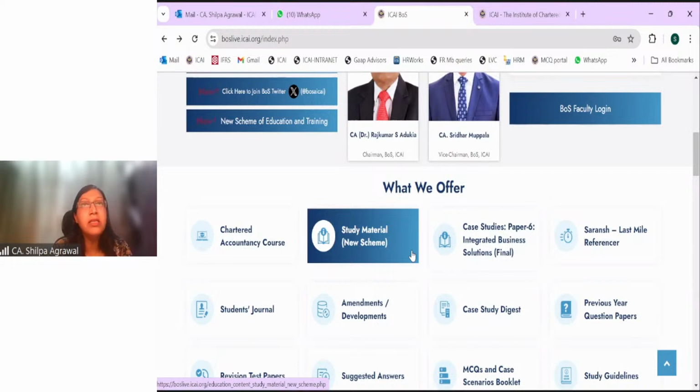Financial reporting is a technical and voluminous paper, so the more questions you practice, the better you understand the concepts. Clarity of concepts also builds up with practice. First go through the concepts, then practice with the illustrations and test your knowledge questions given at the end of the study material.